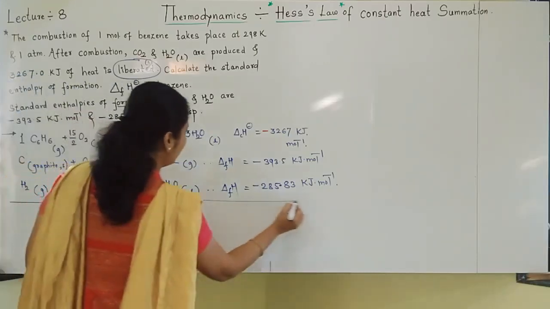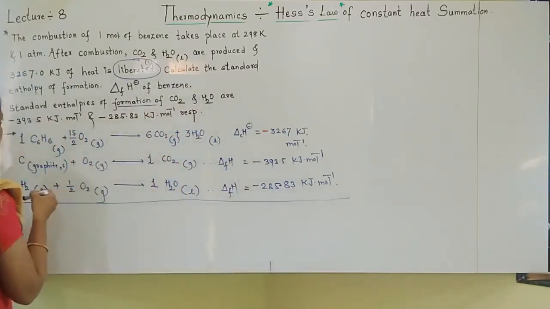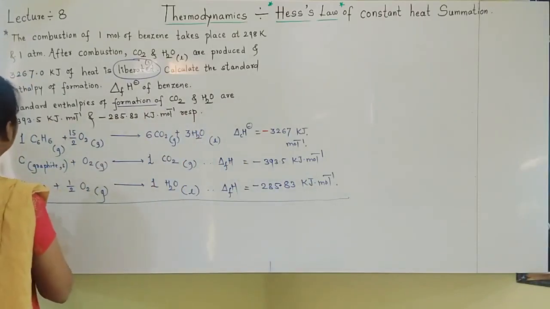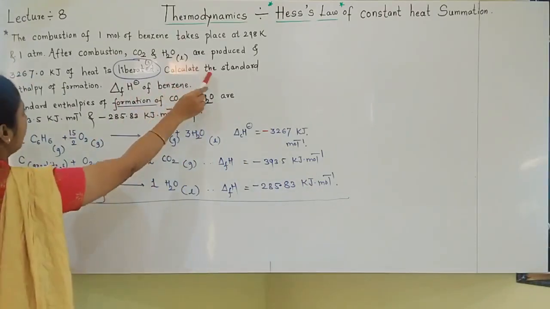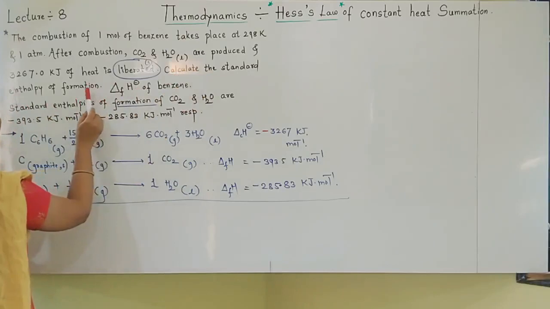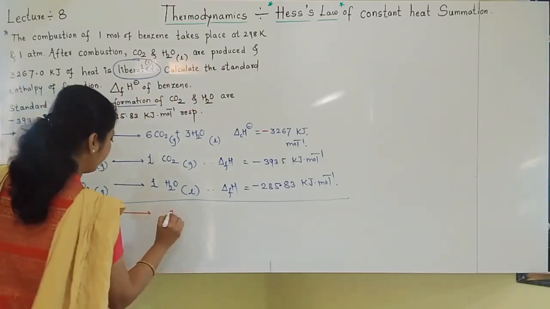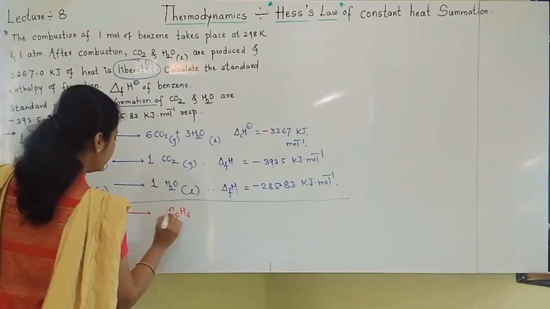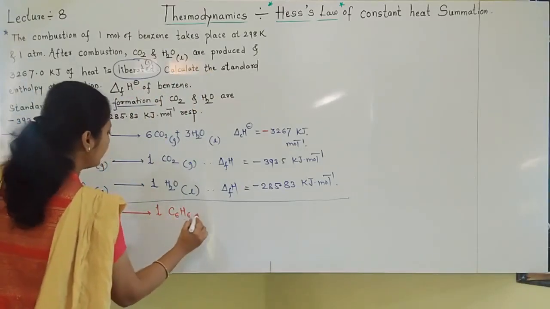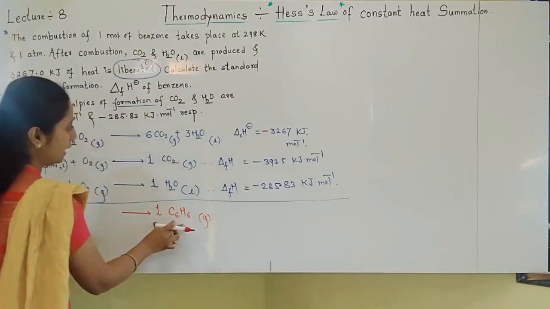Now students, we will write down what we have to find out. They have asked: calculate the standard enthalpy for formation of benzene. So we have to write the equation for formation of benzene. Benzene is forming, so I am writing benzene on the right side.